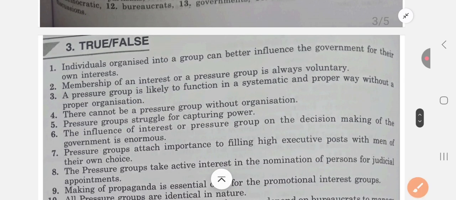Now let's move to the true and false. First question is, individuals organized into a group can better influence the government for their own interest. That's true.